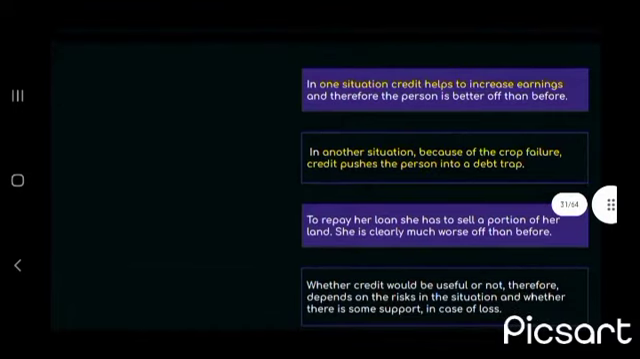In one situation, credit helps to increase earnings and therefore the person is better off than before. In another situation, because of the crop failure, credit pushes the person into the debt trap. To repay her loan, she has to sell a portion of her land. She is clearly much worse off than before. Whether credit would be useful or not, therefore, depends on the risk in the situation and whether there is some support in the case of loss.